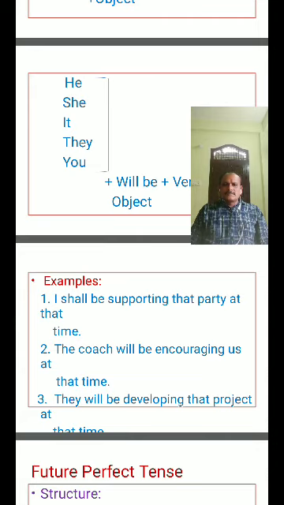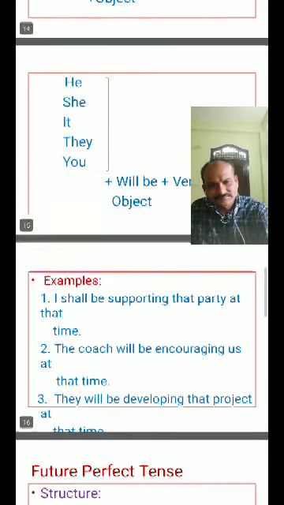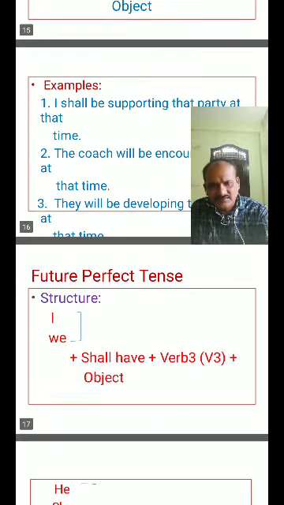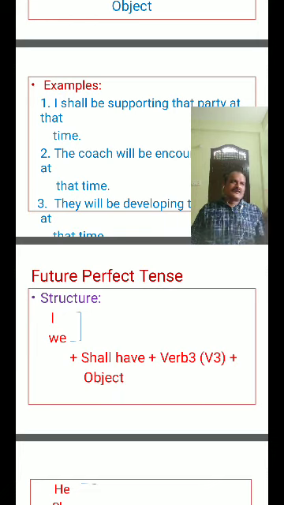The coach will be motivating us next week. Like that, so many examples are there. Okay, so you is going, doing, encouraging, motivating, like that. Come to future perfect tense. Future perfect tense means the action will be completed in future with respect to a point of time.